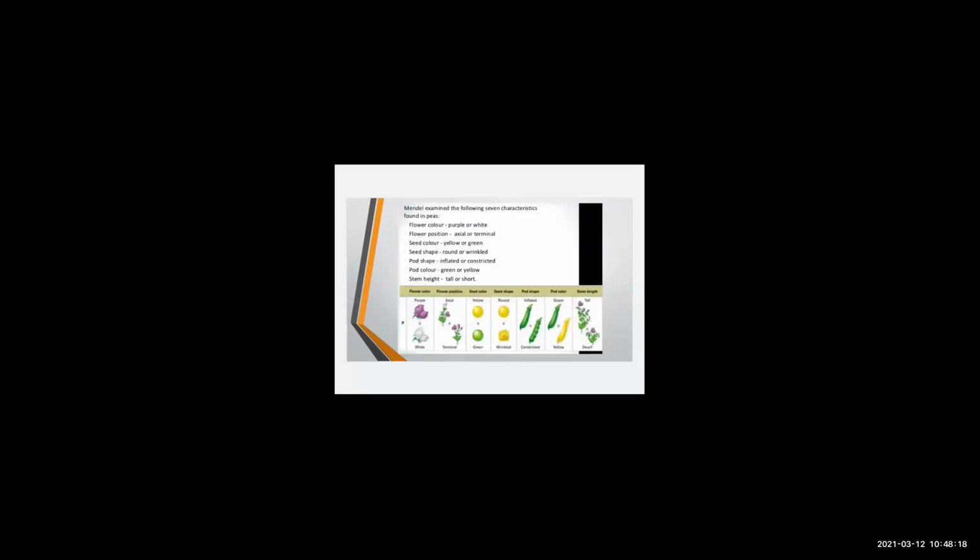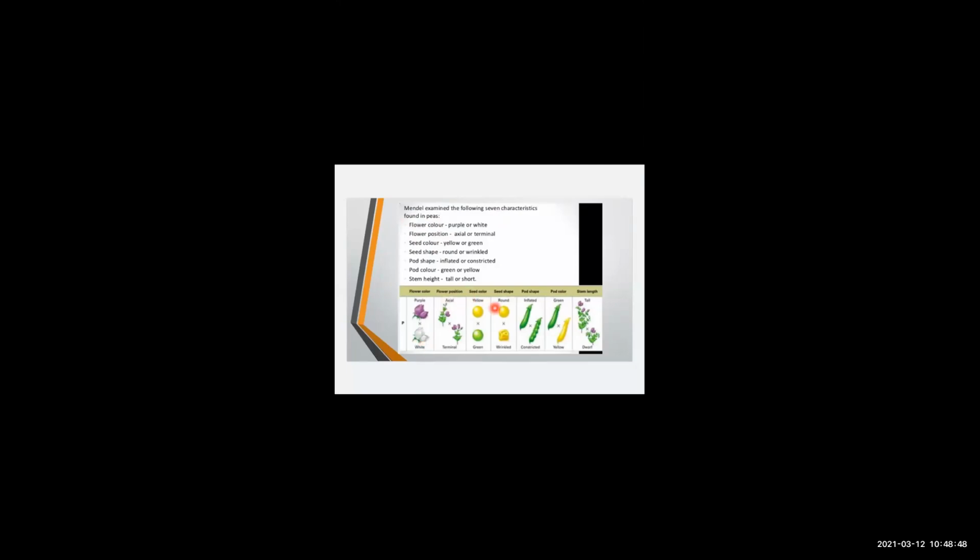Now see what were the visible characteristics that Mendel saw. Mendel examined the following 7 characteristics found in the pea plant. Flower color, purple or white. Flower position, axial or terminal. So, the first characteristic is the color of the flower. Then the position of the flower, and seed color also.